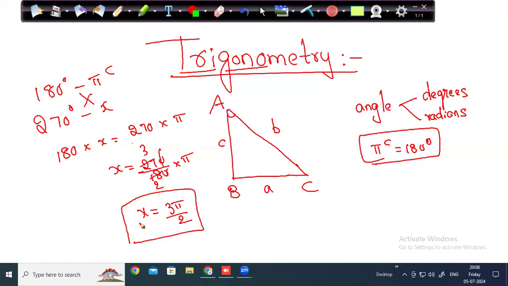So you should be very good at conversion from degrees to radians and radians to degrees, vice versa. You just need to remember this. Suppose I give you, what is 3 pi by 6 radians? Pi radians is 180 degrees. So 3 into 180 by 6, which is 90 degrees. Okay. So everyone in the class, now we are very clear how to convert degrees to radians.